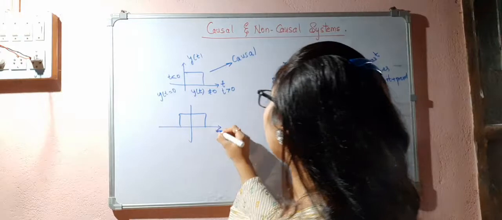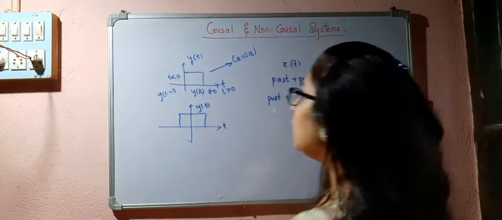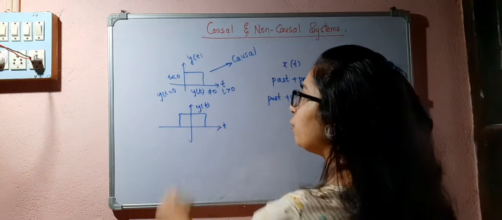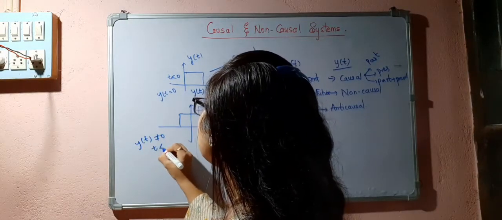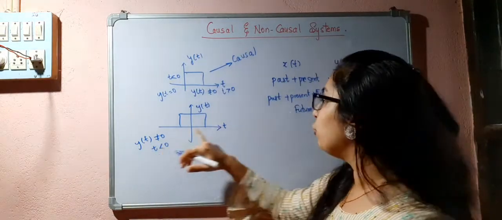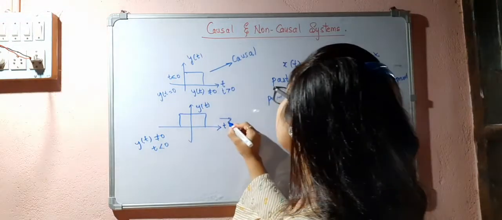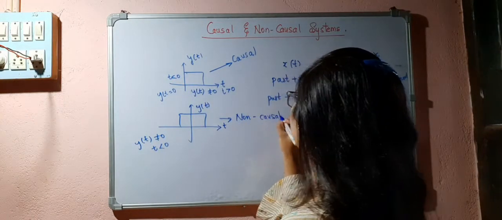But if it depends on the future values also, that means if I have a signal something like this, then I can call this signal a non-causal signal, because y(t) is not equal to 0 for t less than 0. It has values for t less than 0 also, and for t greater than 0 also. So this can be categorized as a non-causal system.